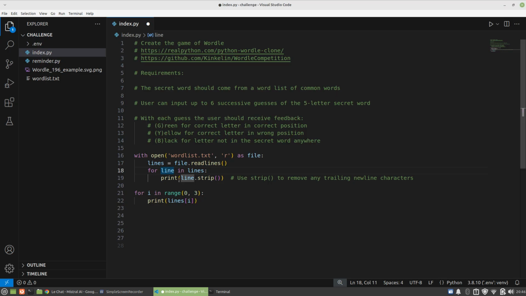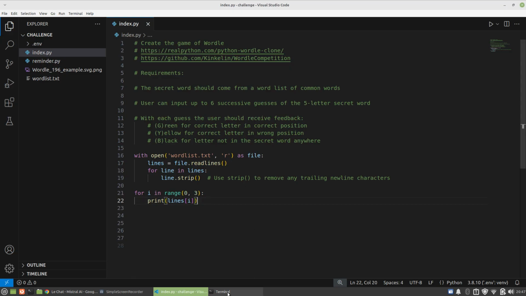Now actually I don't know why I left that print part in there, so we should definitely take this out. We don't need to print this. So line.strip over every single line here. And then what I'm doing is a test here after. So for i in range 0 through to 3, and I had some errors here. I used a colon instead of a comma, but nicely the IDE showed me. For i in range 0 through 3, print i. So print the first 4 lines, 0, 1, 2, and 3, line numbers of this word list.